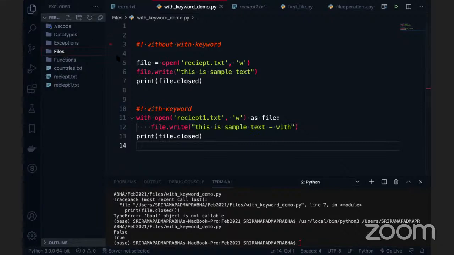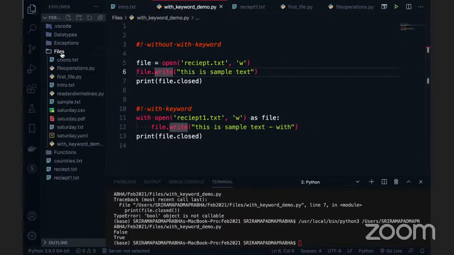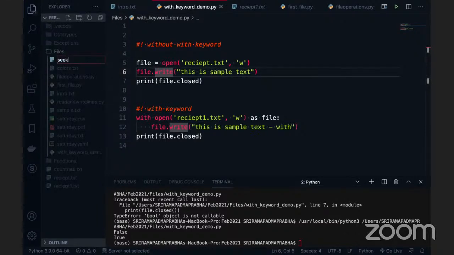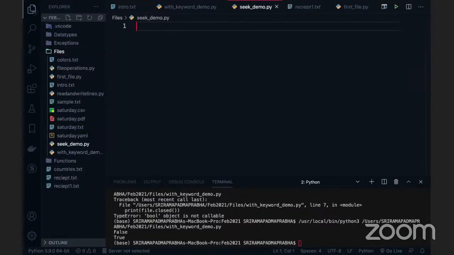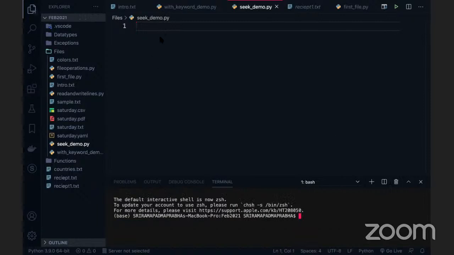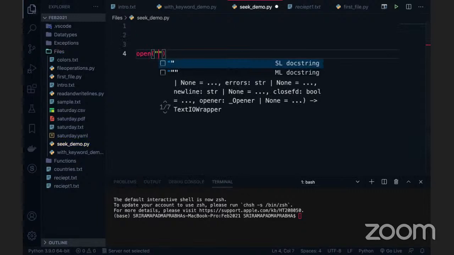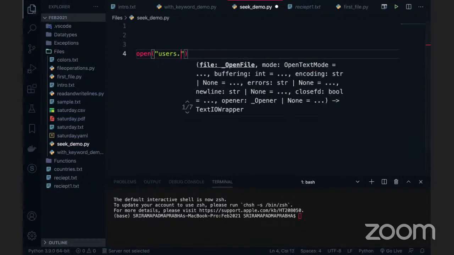Let me create something like this here. I'm creating a new file, users.txt.